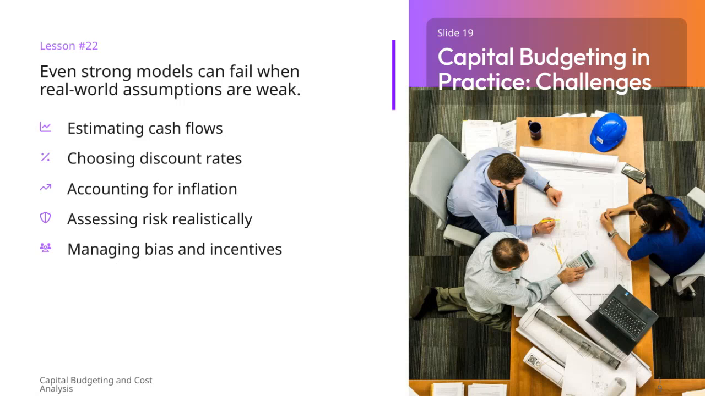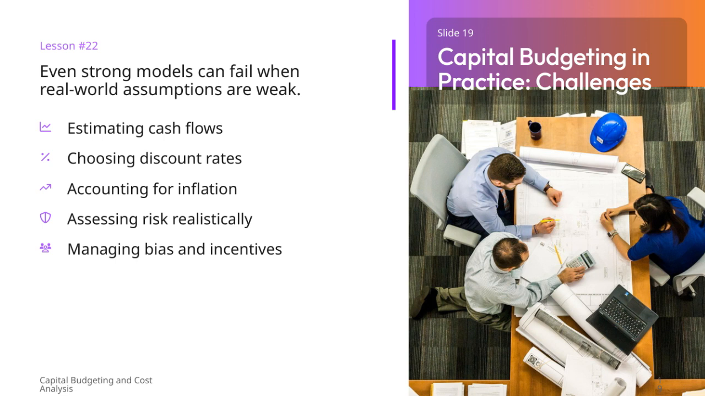Here on slide 19, we're focusing on some of the real challenges that come up in capital budgeting practice. One key lesson is that even the strongest models can fall short when the assumptions about the real world are weak or unrealistic. It's crucial to carefully estimate cash flows, because inaccuracies here can lead to flawed decisions. We also need to be thoughtful when choosing discount rates, as they directly impact the present value calculations.